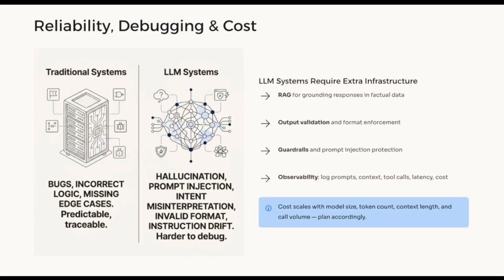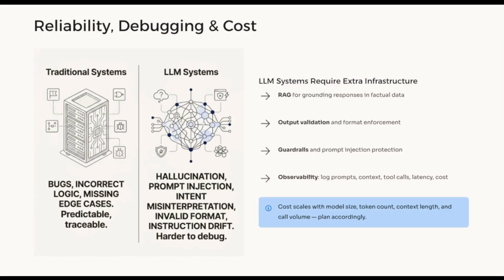Reliability is also different. Traditional systems fail because of bugs, incorrect logic, or missing edge cases. LLM systems fail in different ways. They can hallucinate, misinterpret intent, ignore instructions, produce invalid format, or become vulnerable to prompt injection. That is why LLM systems need extra components. For example, they may need RAG for grounding, output validation, tool calling, guardrails, prompt testing, and human review for risky actions.